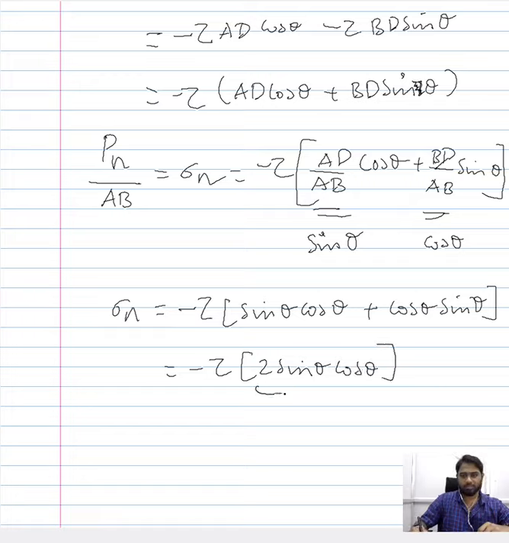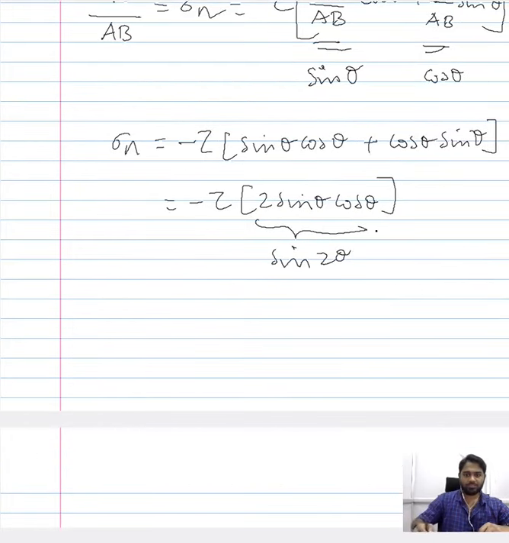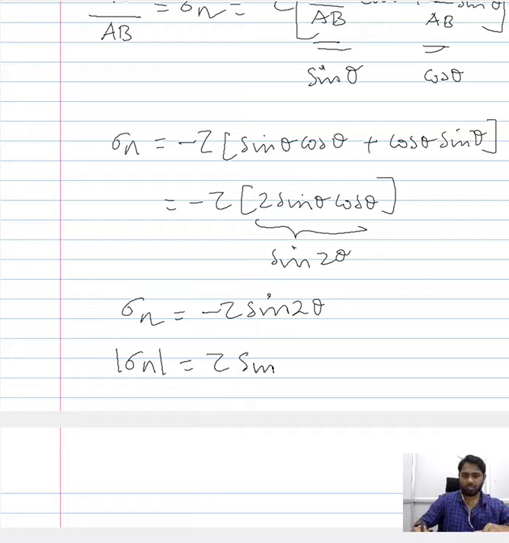And since 2 sin theta cos theta is nothing but sine of 2 theta, the ultimate expression for the normal stress acting perpendicular to the region of interest AB, when you have a plane inclined by an angle theta within the 3-dimensional plate that is experiencing a shear load, would be expressed as minus tau sine of 2 theta. And when you just consider the magnitude, you can get rid of the minus sign, then it would be tau sine of 2 theta.